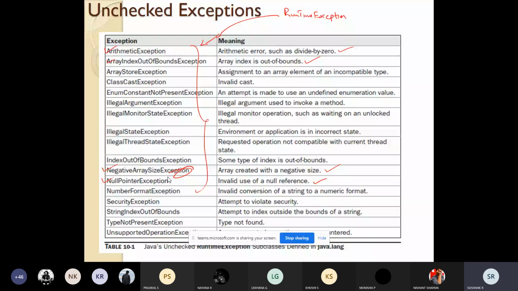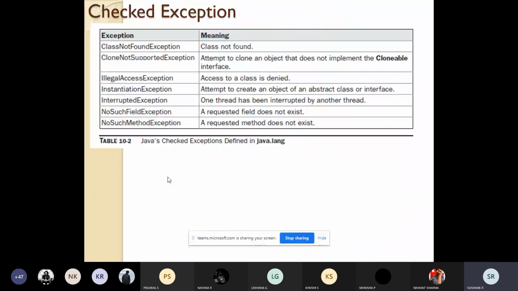Likewise, checked exceptions will be seen during the compilation time. For example, if you are looking for a class but that class is not there, you will get that exception. If you get an exception like class not found exception, it is understood that you are looking for a class but that class is not available. Then illegal access exception means that access is not given. You are trying to access a class for which you are not given the permission, so you will get this illegal access exception.